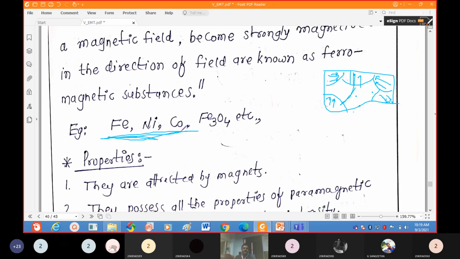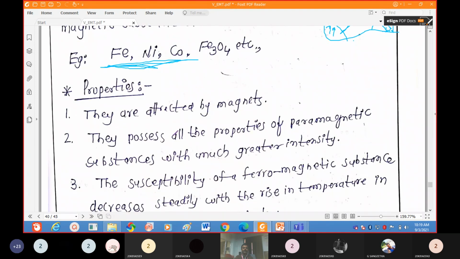Compounds of iron, cobalt, and nickel are also examples. So iron, cobalt, nickel, as well as those compounds, will exhibit ferromagnetism. Now, coming to the properties of ferromagnetic materials: they are attracted by magnets. If you place these ferromagnets in a magnetic field, they are attracted by the magnets.